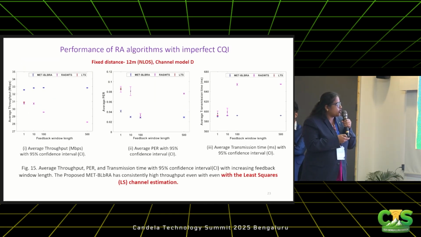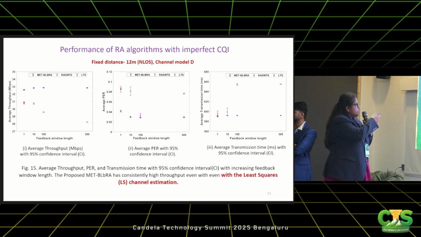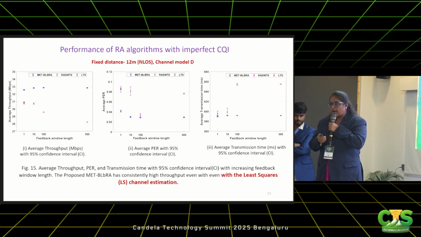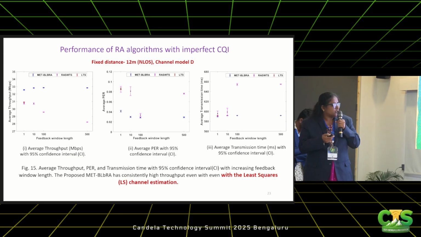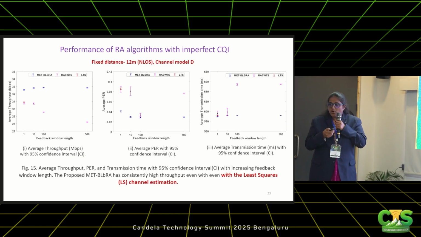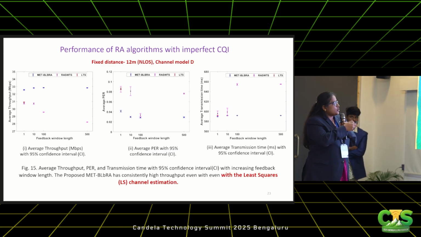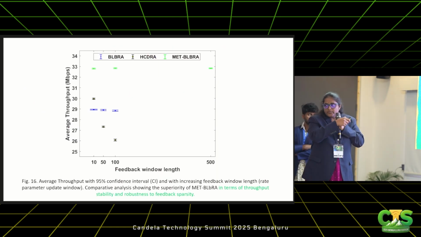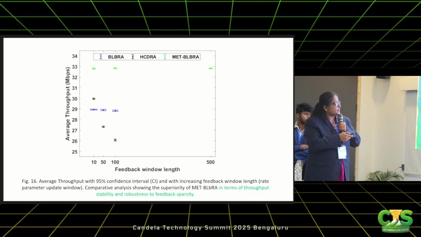So this is the result we got. We have compared this algorithm with two other techniques, reinforcement learning and map-based, but I don't want to go in depth because of the lack of time. Again, we have this desirable feature of constant throughput, and the throughput is also increased. If you compare BLBRA with MET BLBRA, the problem we faced earlier is addressed, and now the throughput is increased.